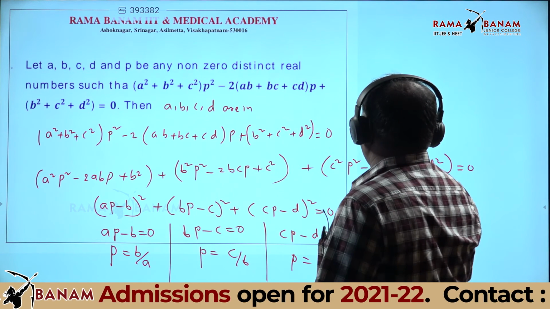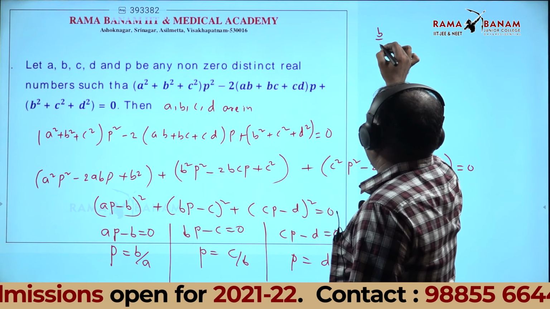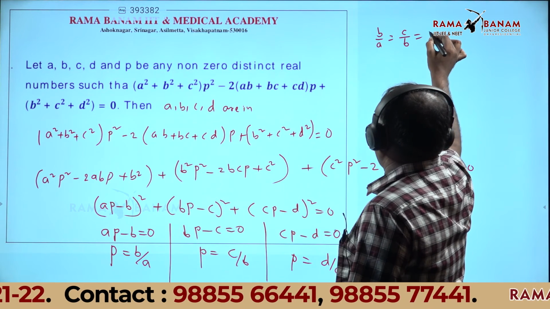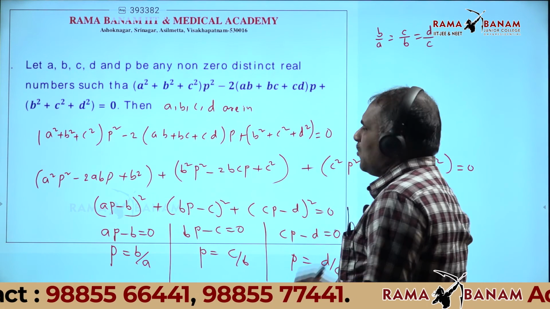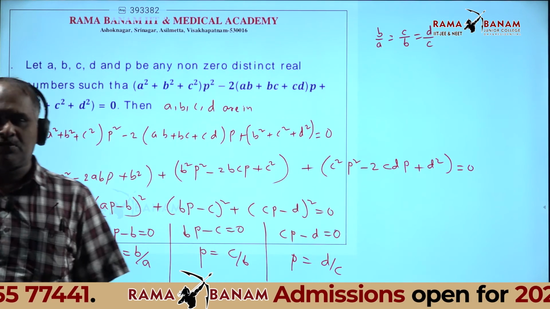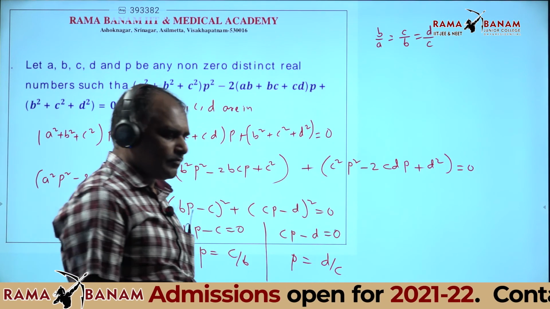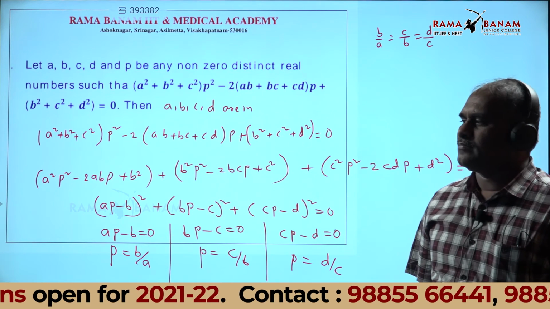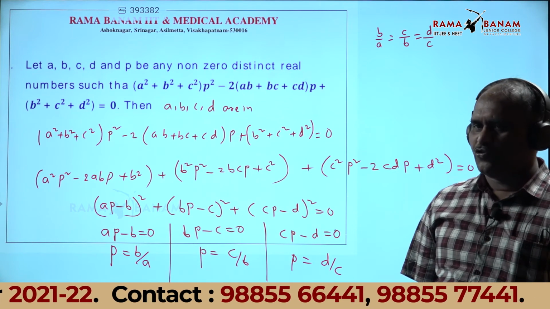All the P values you can equate. What you get? B/A = C/B = D/C. When the ratio is the same, which progression are the terms in? Geometric progression. Do you understand? Yes, sir.